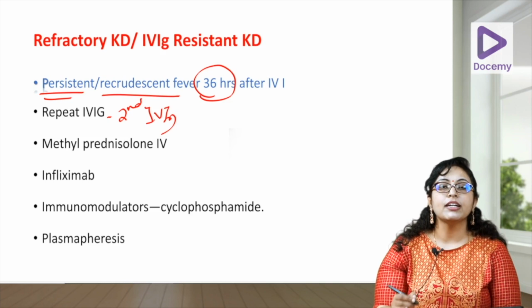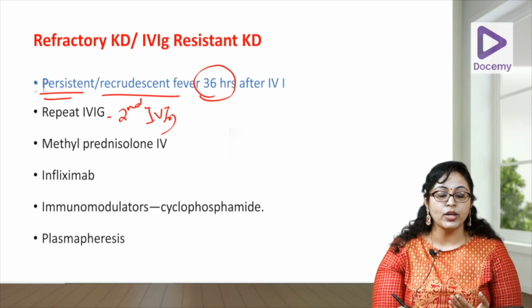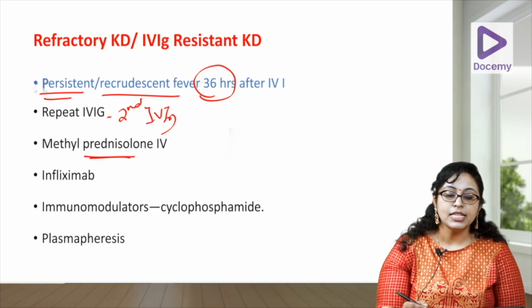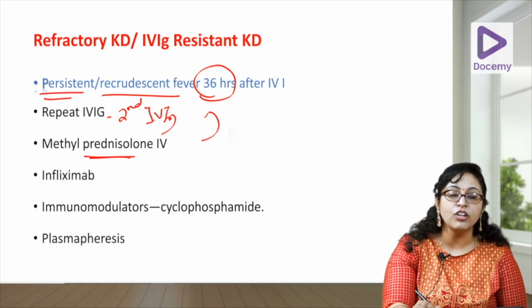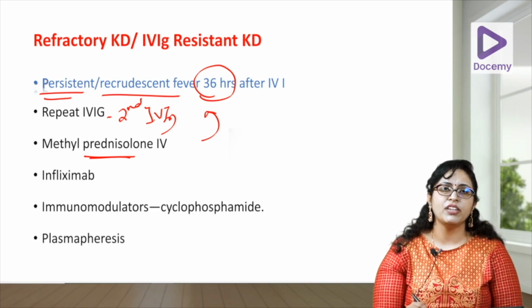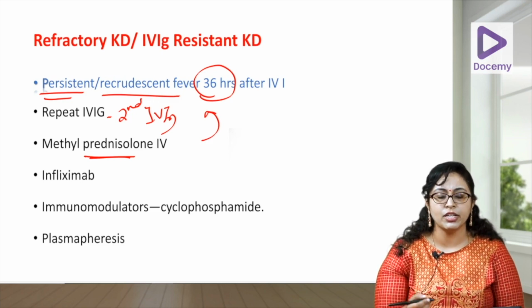With that second dose, if the fever does not come down, you can give IV steroids. But steroids do not have any additional dose. Some people give steroids along with the second dose of IVIG. IV methylprednisolone you can also give in a high, anti-inflammatory dose, 20 to 30 milligram per kg.